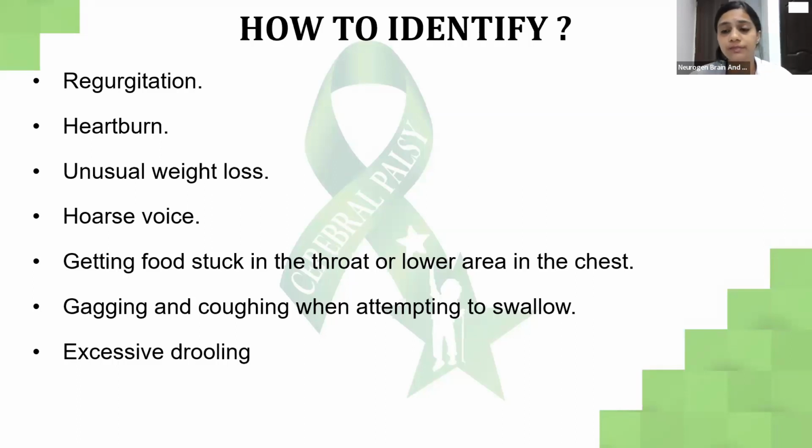If the child is significantly losing a lot of weight, or if there is hoarseness of the voice, meaning the child has a heavy voice or a very heavy cry, then you have to rule out why, and understand if there is some issue with eating or swallowing, if food is getting stuck in the esophagus. Other signs are food stuck in the throat or lower chest, gagging and coughing while attempting to swallow, and excessive drooling. The positioning of the child while feeding also matters. Even if you make the child lie down and give food, that could be a factor, and it might cause aspiration pneumonia.